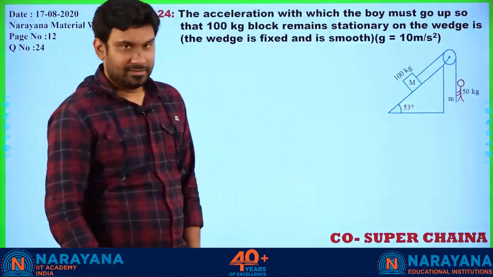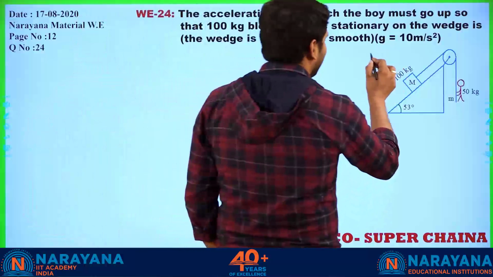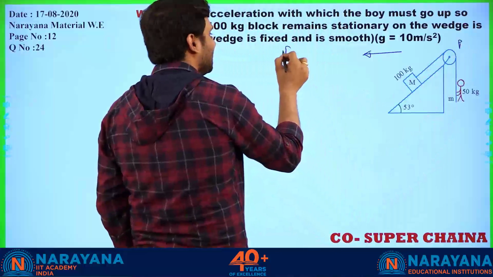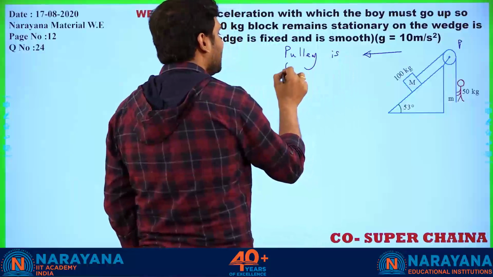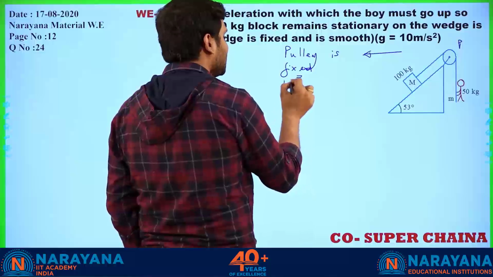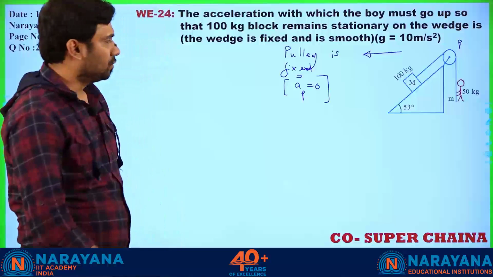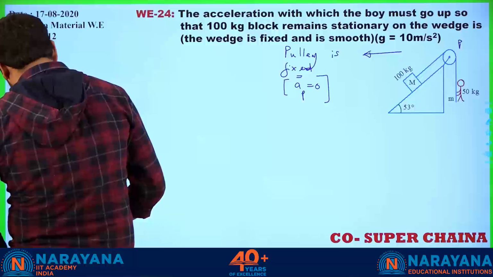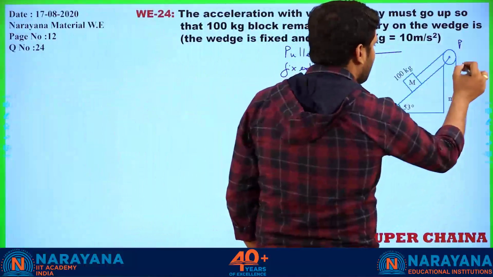Wow. Again, what is the first point that needs to be noted? Till now I am saying that only. If this is a pulley, I'll start with the common point that I am saying in every question, that is pulley is fixed. So if the pulley is fixed, acceleration of the pulley is going to be 0. No problem. I don't have any issue with that. So now let us read the body of the question. What it is saying? The acceleration with which the boy must go up.